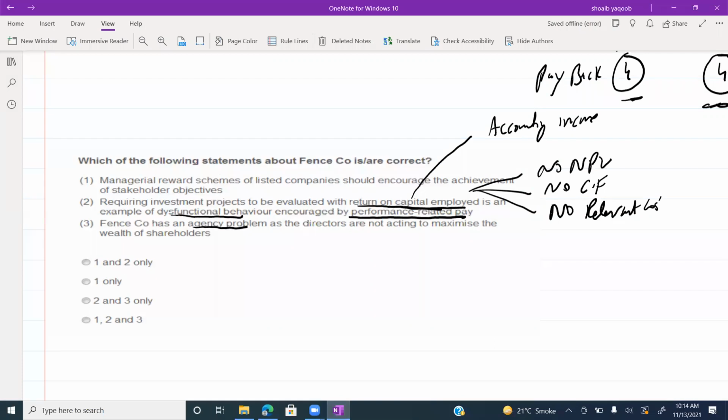What is agency problem? Directors are not acting on behalf of shareholders properly. If directors are not acting on behalf of shareholders properly, that is the agency problem. So all the three statements are true. Guys, please read this question again. All the three statements are true, are correct.